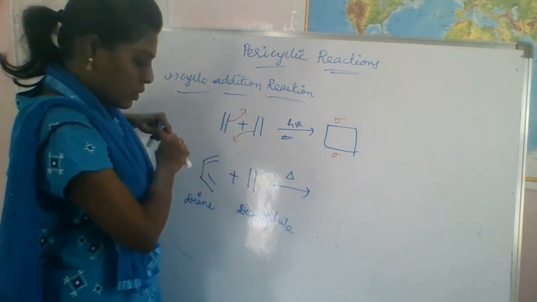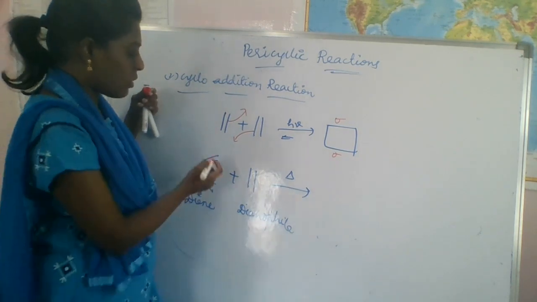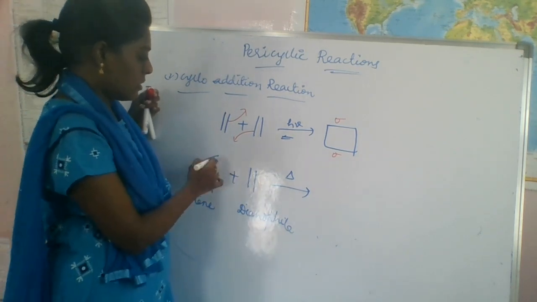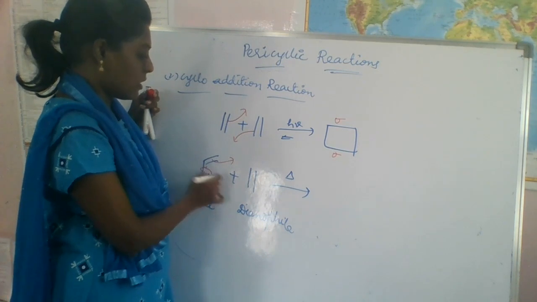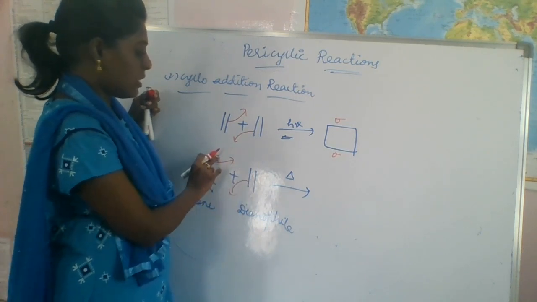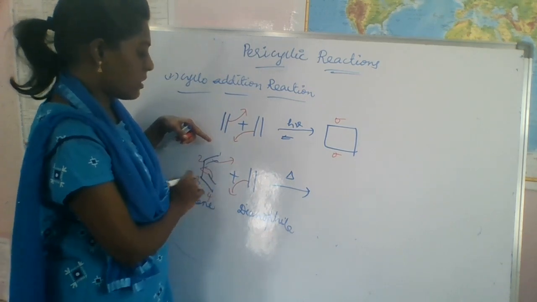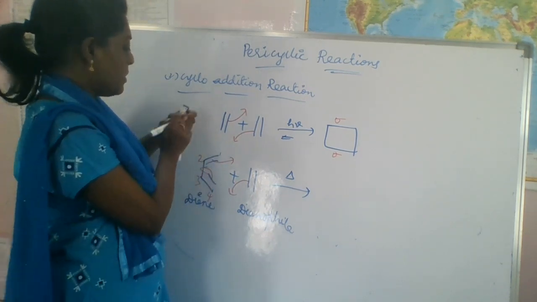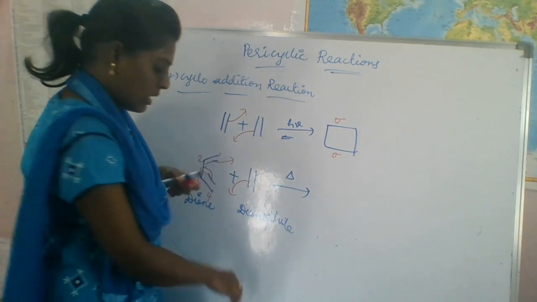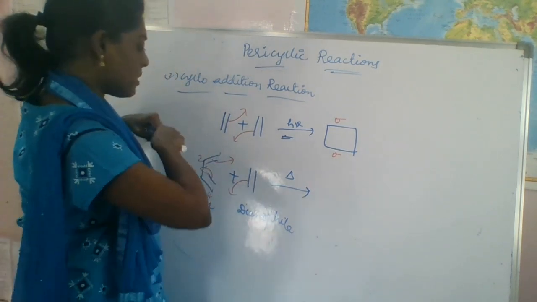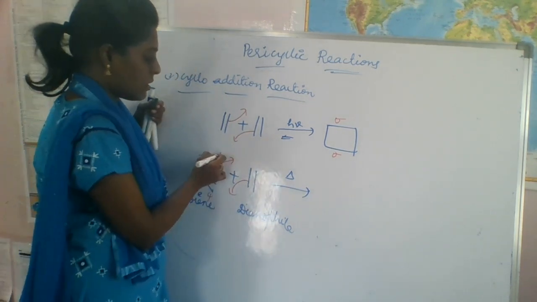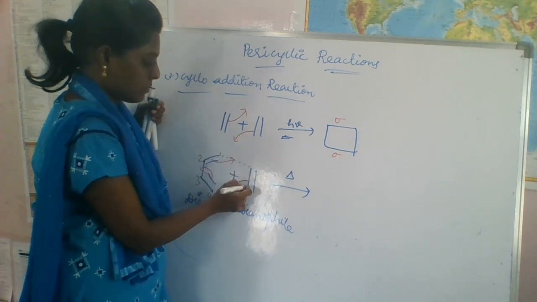We have to shift the electrons, so it will be carbons 1, 2, 3, 4, and a cyclic transition state takes place.